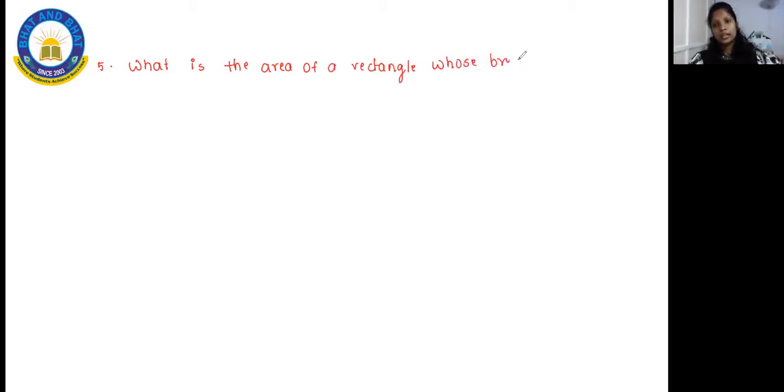So here is the fifth question, which is related to area. The question asks, what is the area of a rectangle whose breadth is 5 meter and whose length is double its breadth?